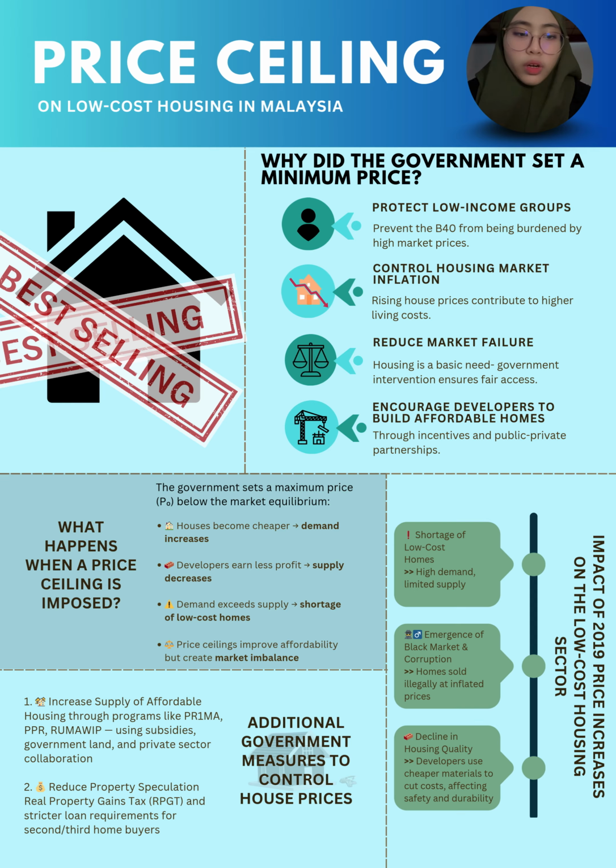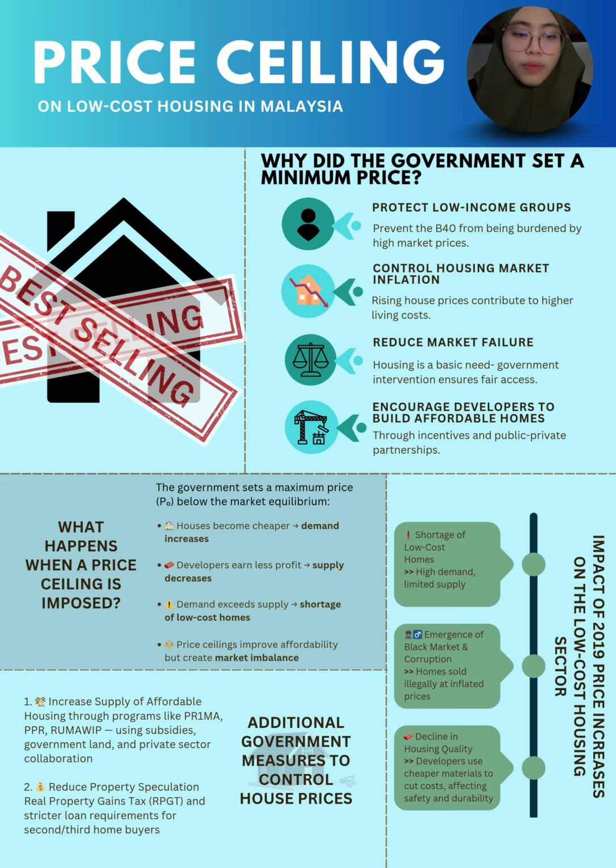Next, we have controlling housing market inflation. Government interventions through subsidy and price ceiling help control inflation in the housing market. Housing costs rise due to increasing land prices, building materials, and urban demand. So the price ceiling helps limit prices, preventing developers from raising prices excessively.